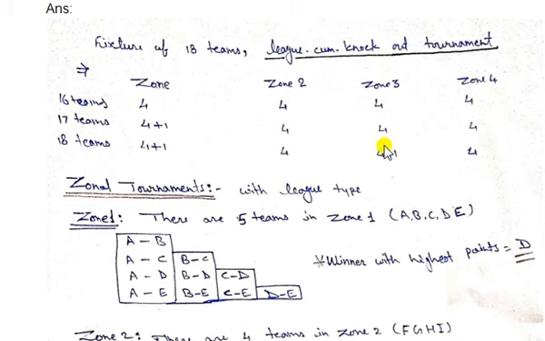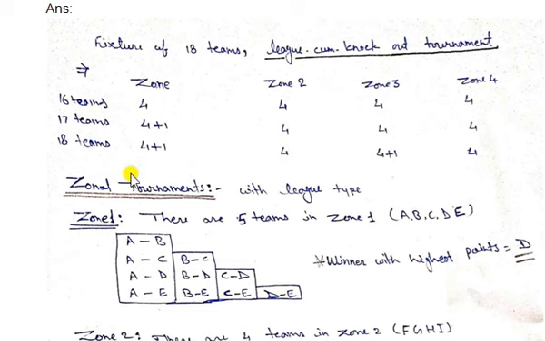4 teams were in every quarter. If we have 17 teams, then we put another team in the first zone. If we have one more team, then we put the next team in the third zone. In the case of 18 teams, we will add one team in the first zone, one in the third zone. If we have 19 teams, at that time we will again add one in the second zone.